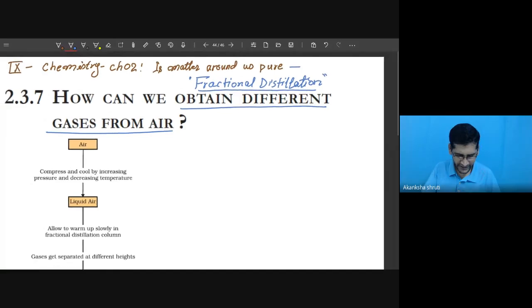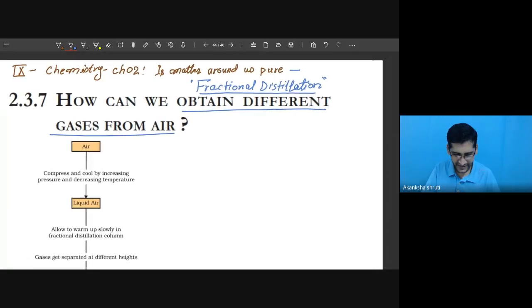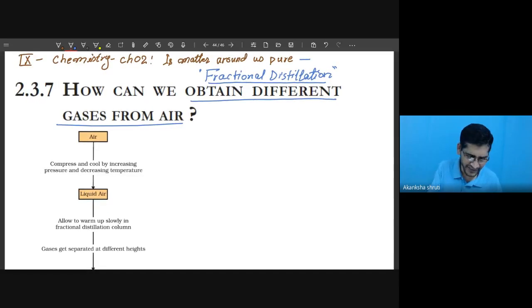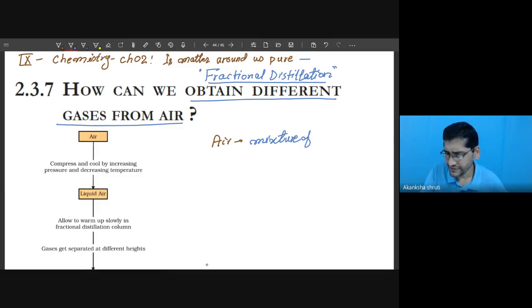Students, what are the different gases in air? Basically, if anyone asks you what is air, this air is a homogeneous mixture of different gases.